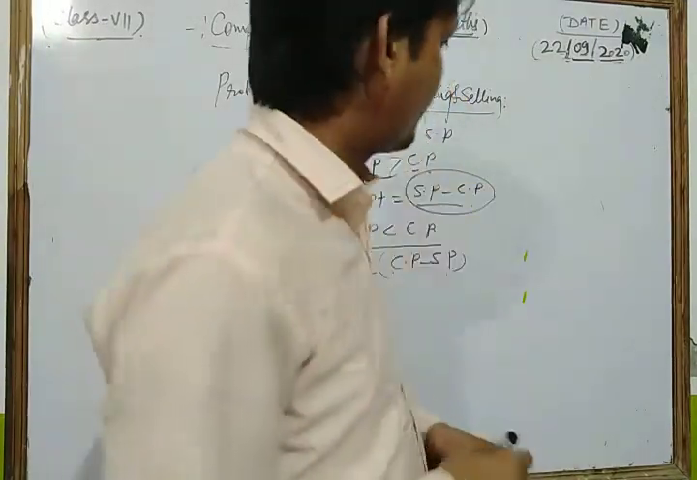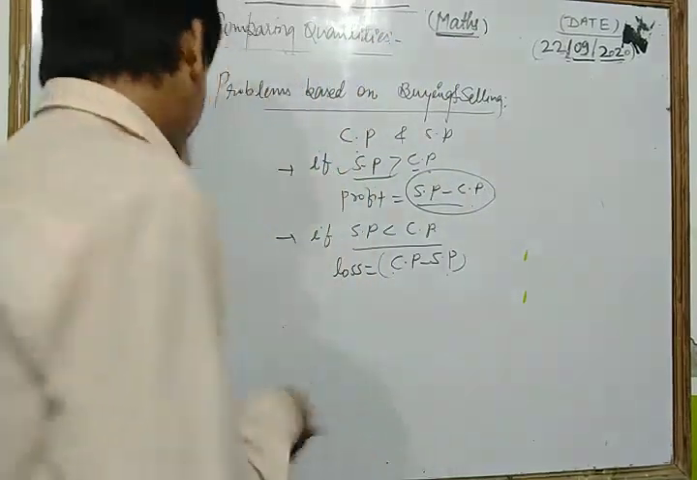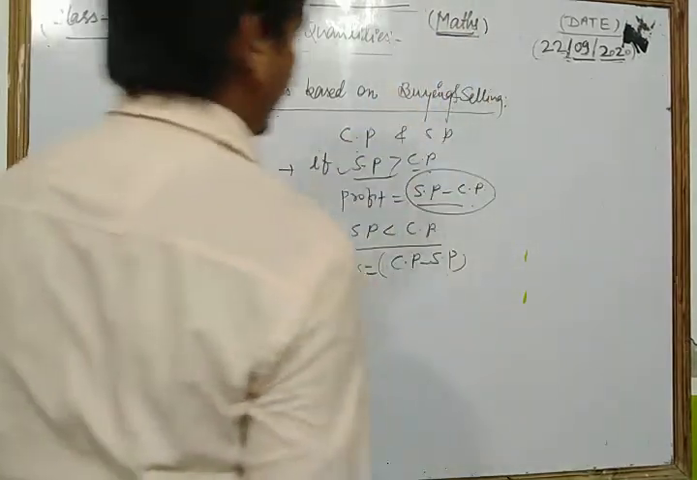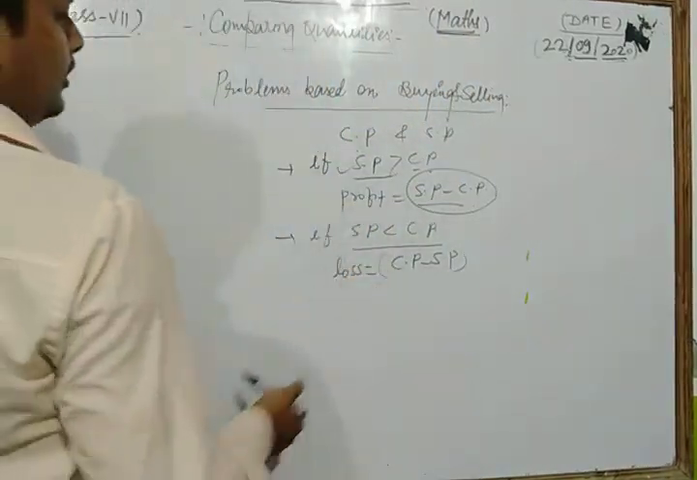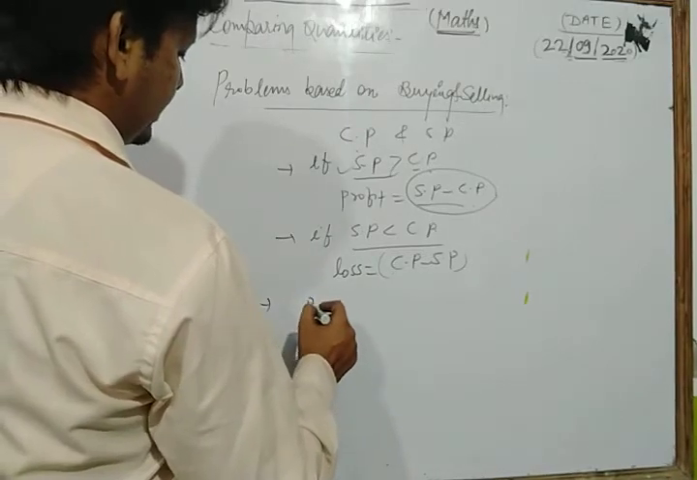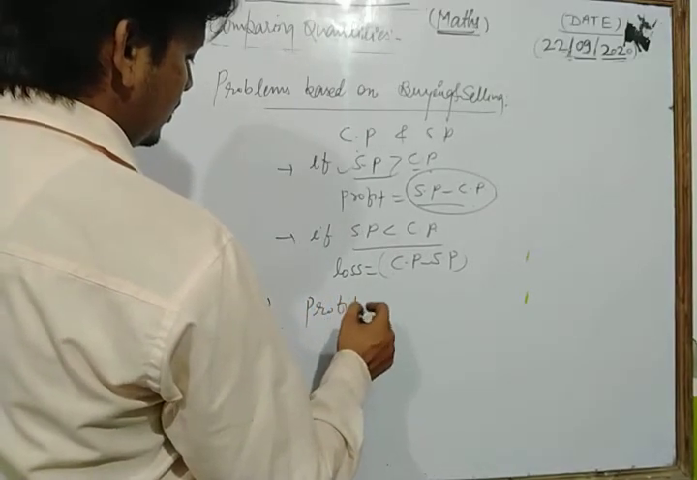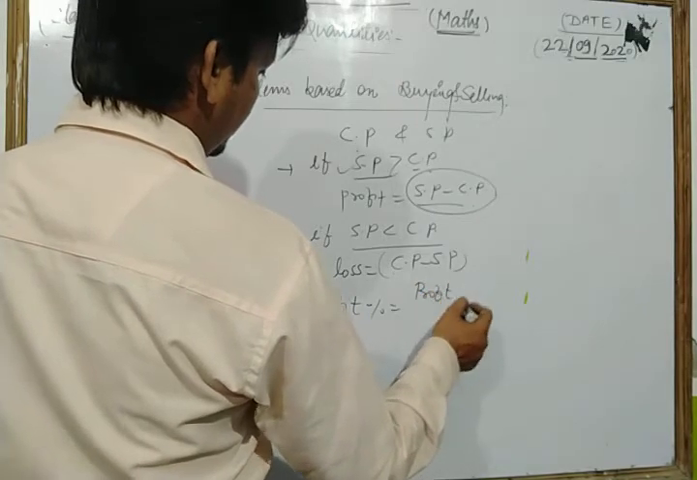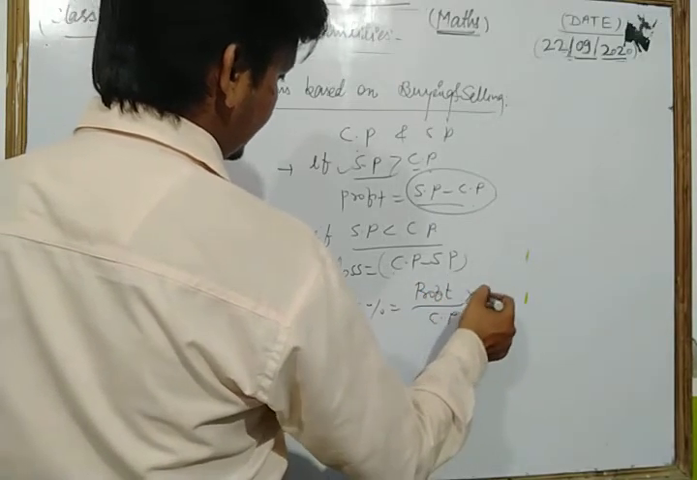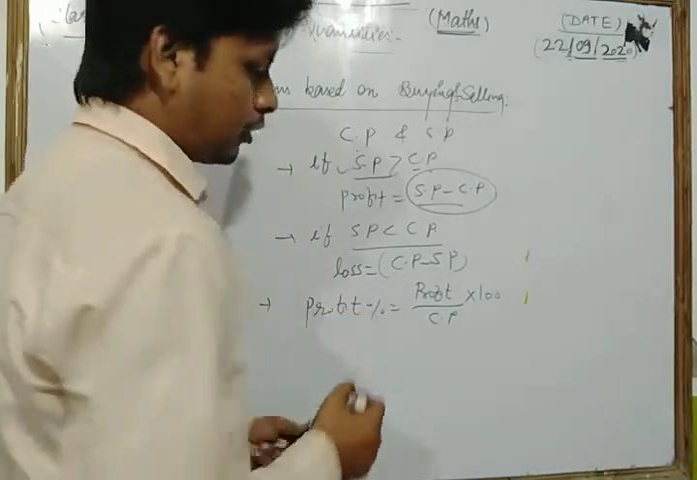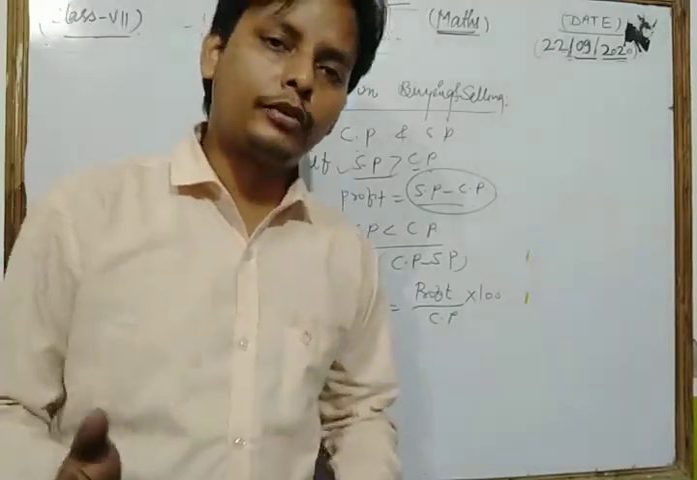Okay, now dear students, now we discuss some important formulas. If we find the profit percent, the general formula of profit percent is profit upon cost price into 100. By the help of this formula we find the profit percent.